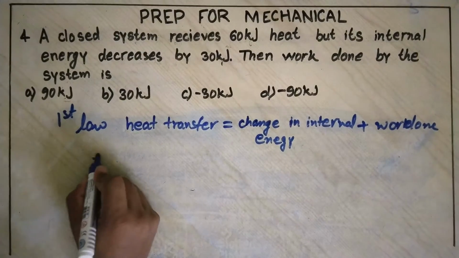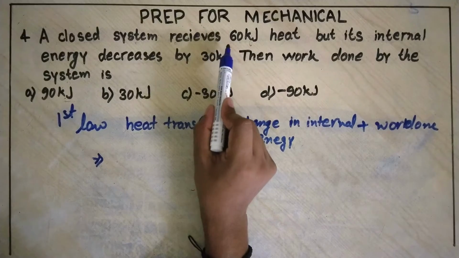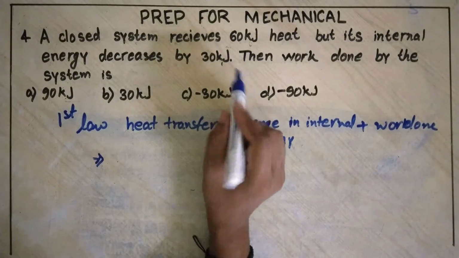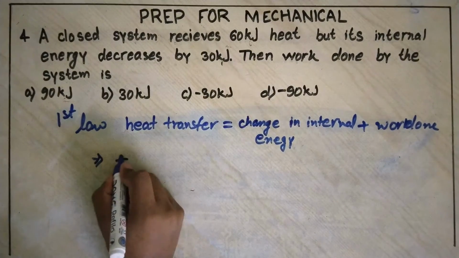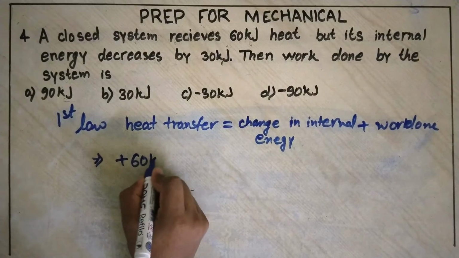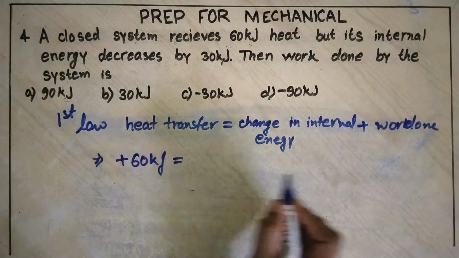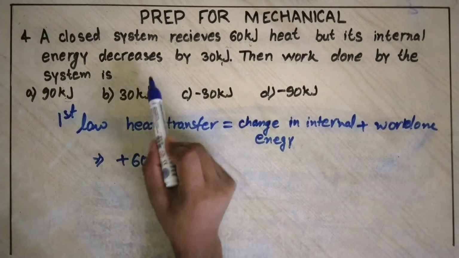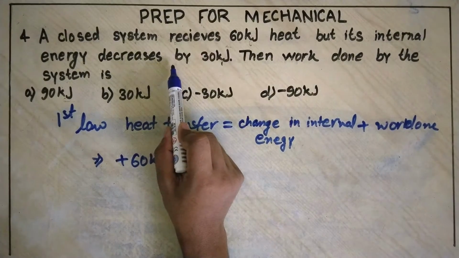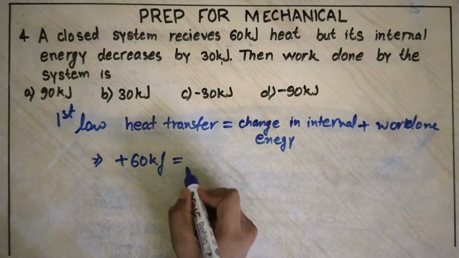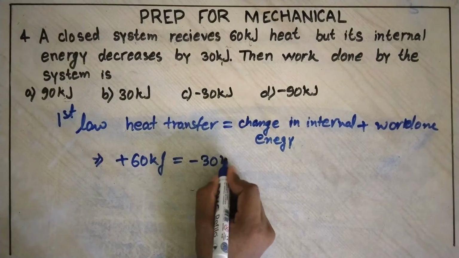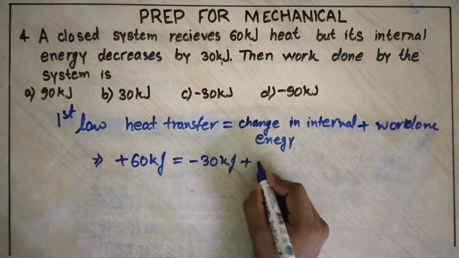So in the system 60 kilojoule heat is received, so it will be taken as positive 60 kilojoule equals to internal energy is being decreased by 30 kilojoule, so it will be negative 30 kilojoule plus work done.